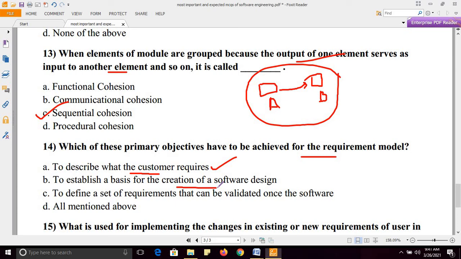To define a set of requirements that can be validated. Again right, we set our requirements so that we can validate the software after its completion. So all are the objectives of a requirement model. So the right answer is option D.